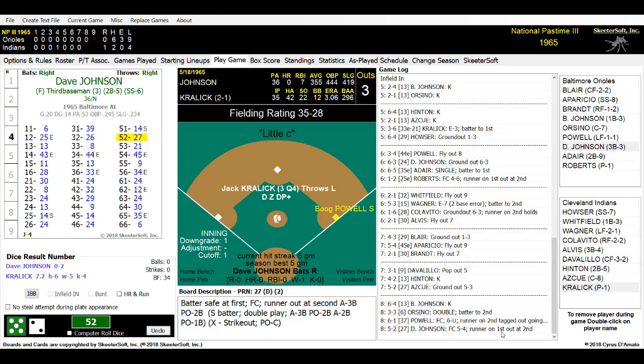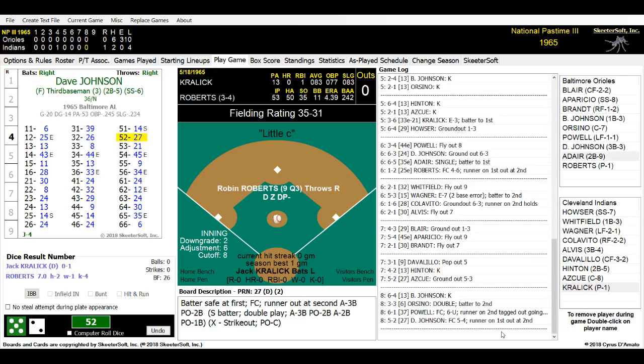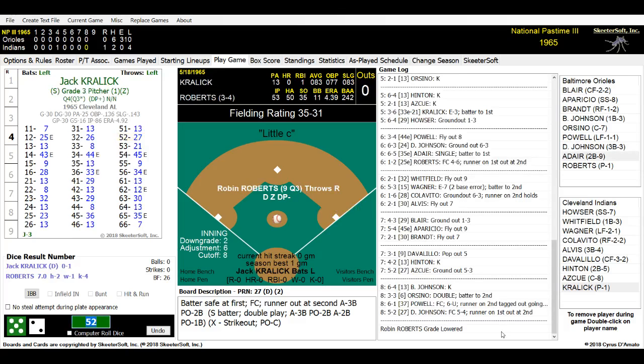No runs, 1 hit, 1 runner left on base at the end of 7.5 innings. It is Cleveland 1, Baltimore nothing. That was the 2nd bad running play by Baltimore on the base paths. Coming to bat for Cleveland will be the pitcher Jack Kralik, Dick Hauser, and Fred Whitfield.